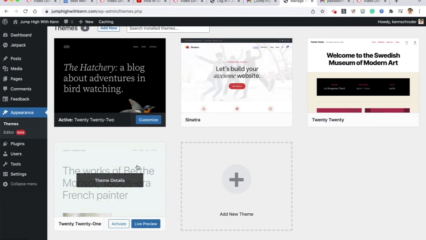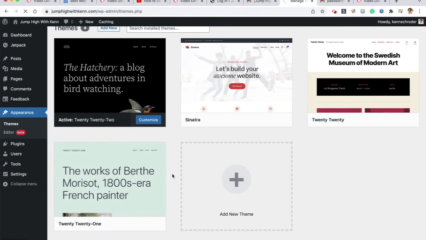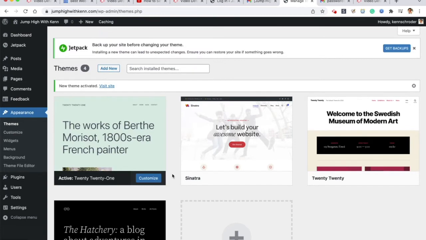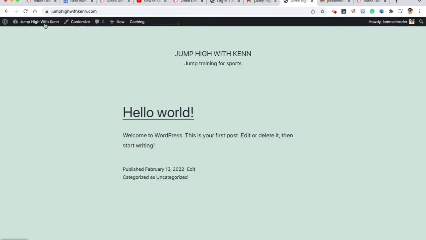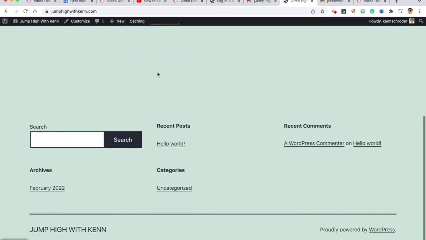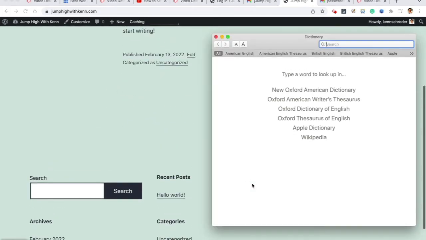the 2021 theme. So if you go over here and click on Activate, this will activate the 2021 theme. And if we go take a look at what that looks like, I just click on the upper left area, and it's simple. Right, for right now, it's just a blog post, some wording here. We don't have any images, obviously, because we haven't started yet. And there's some footer stuff here they chucked in to start off with.